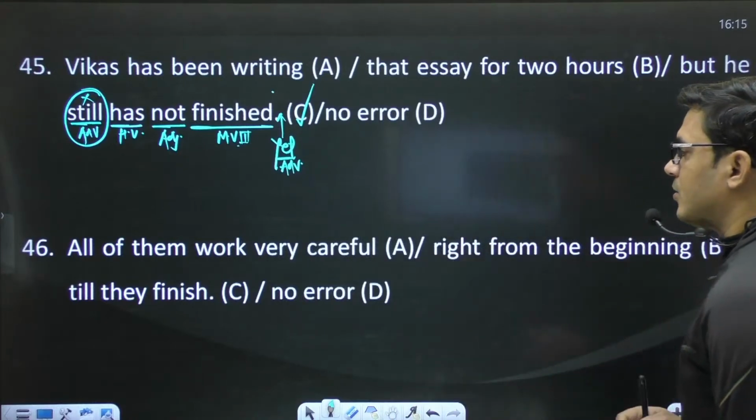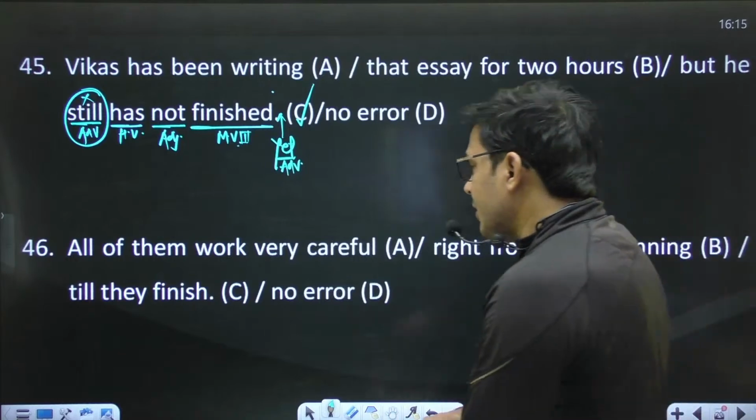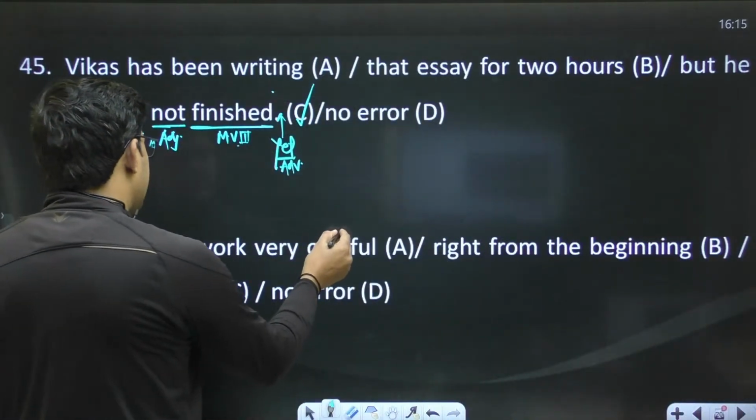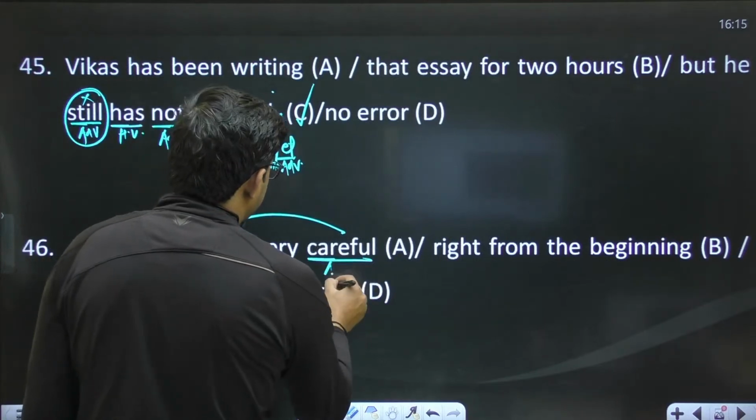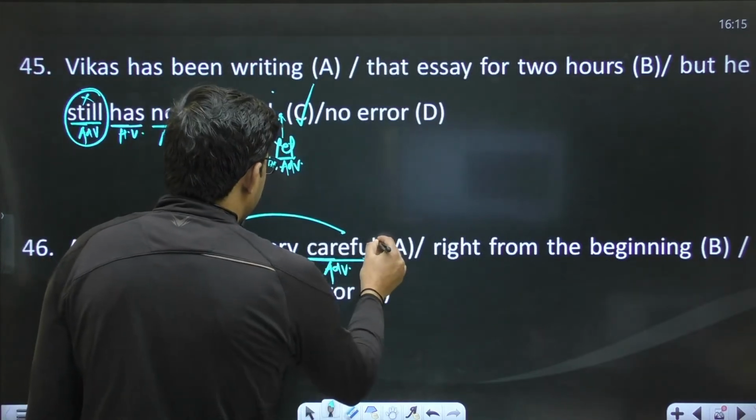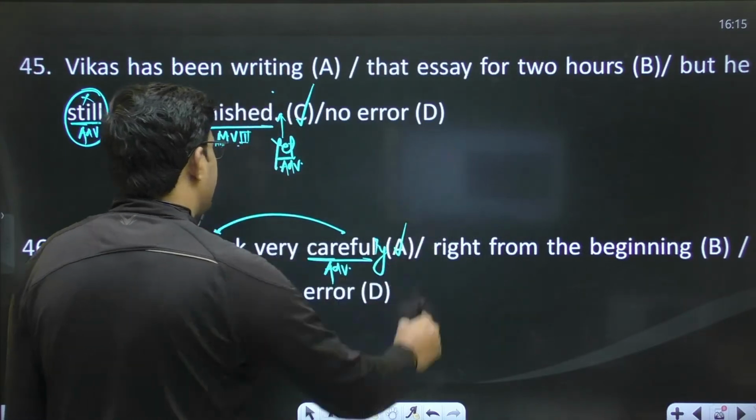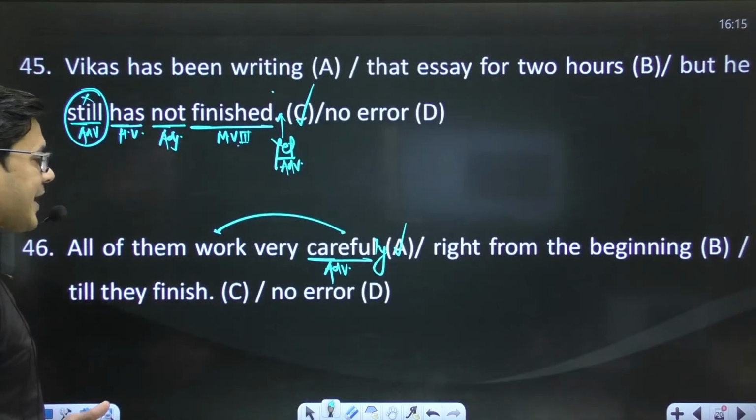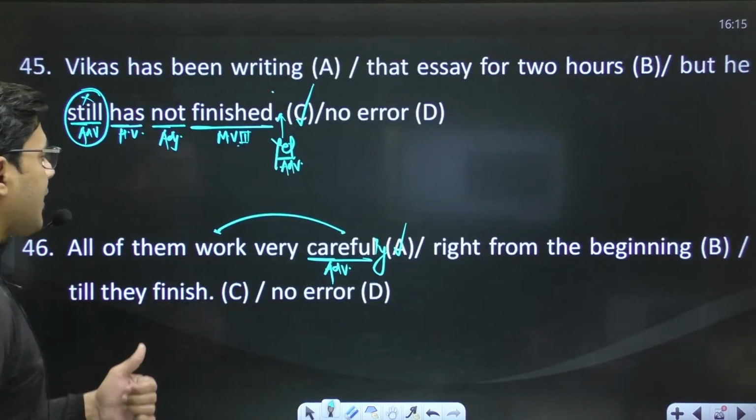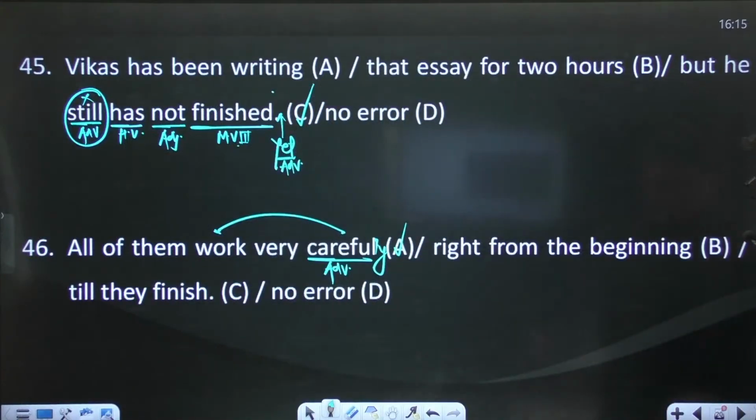C has an error. Okay, all of them work very careful. Now we know it very well. To qualify a verb, we need an adverb. So to make this adjective an adverb, use "carefully", right? The word "carefully" will be there. So the sentence will be like, all of them work very carefully right from the beginning till they finish. Are you getting my point? Yes, move to the next sentence.